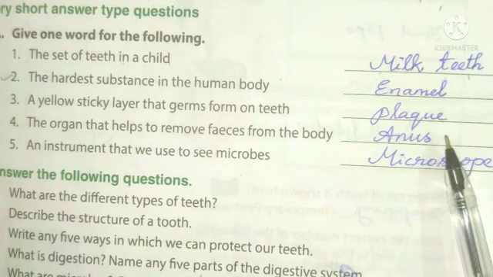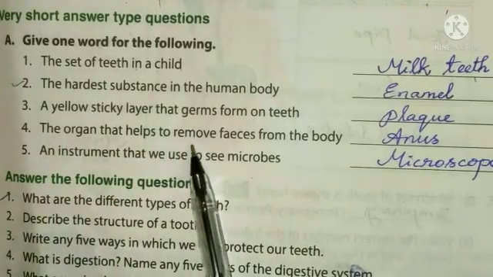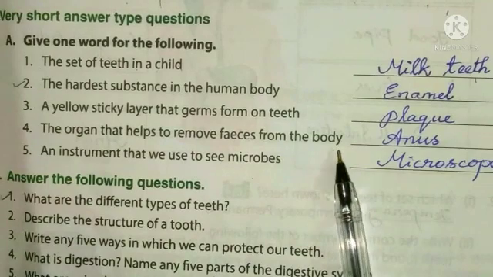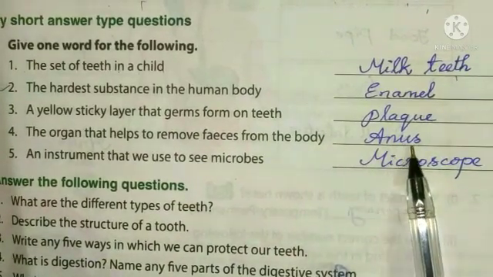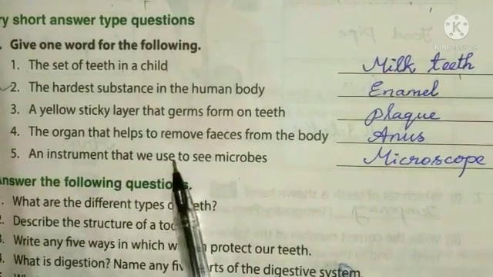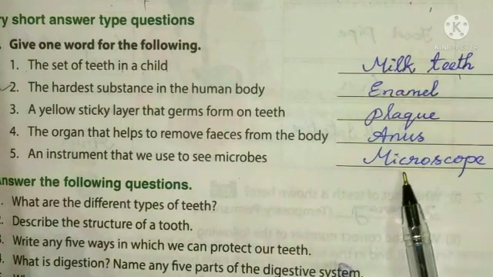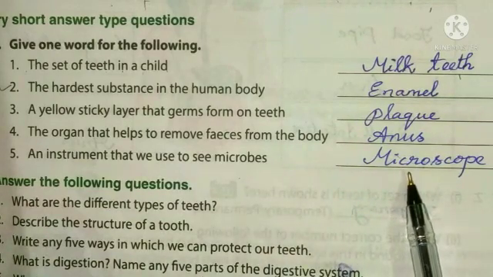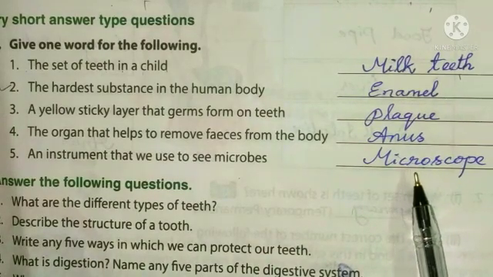P-L-A-Q-U-E. Plaque. Fourth one, the organ that helps to remove feces from the body. Answer is anus. A-N-U-S. Anus. Fifth, an instrument that we use to see microbes. Answer is microscope. M-I-C-R-O-S-C-O-P-E. Microscope. Okay.